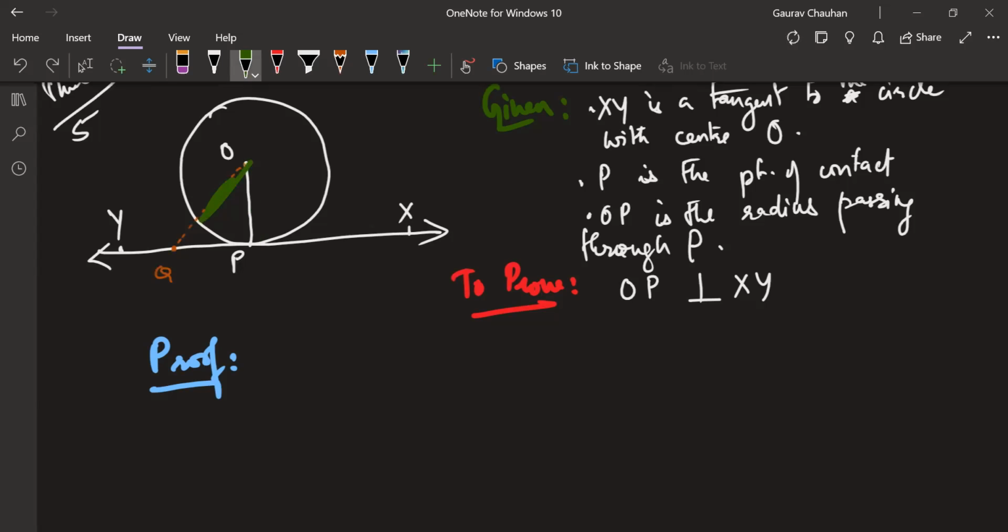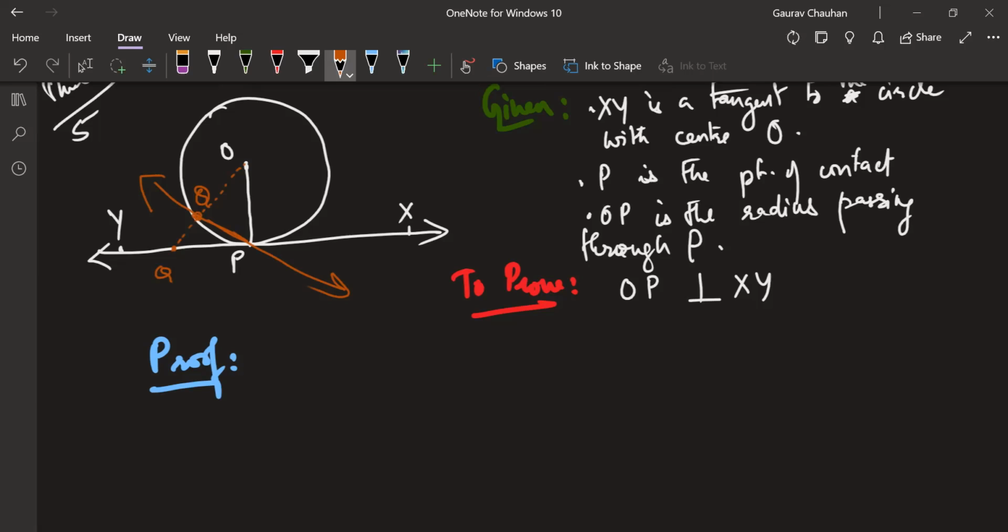For OQ to be shorter than OP, Q should lie inside the circle. But suppose Q lies here, then my XY will become like this, no? So will XY be a tangent? XY will become a dash, Asgar.